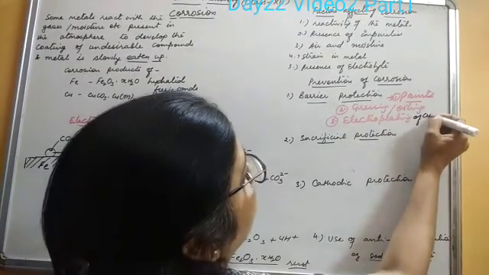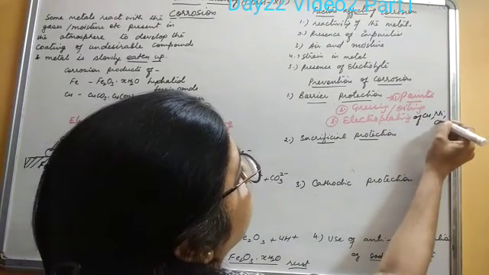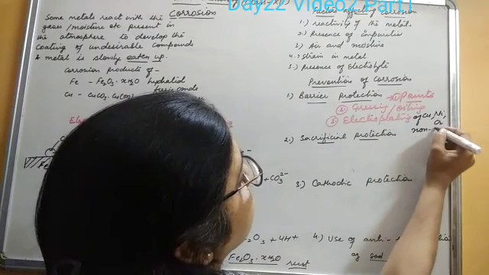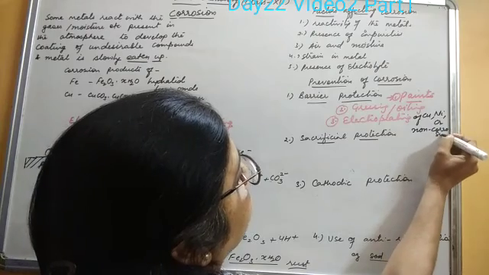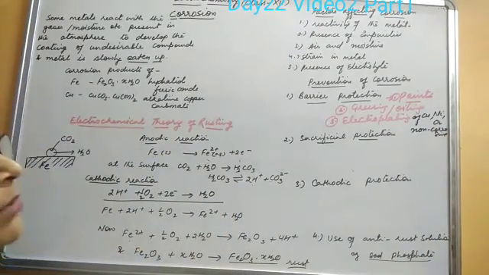Electroplating of copper, nickel, chromium, which are non-corrosive in nature. They can be electroplated, so they protect the metal from atmospheric factors, and there is no corrosion.